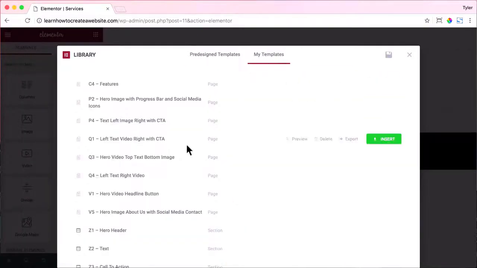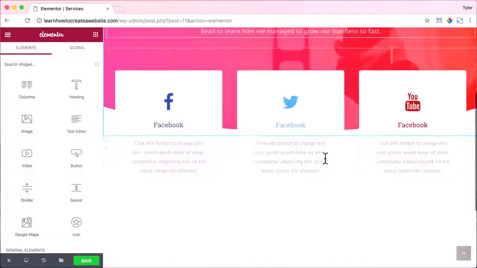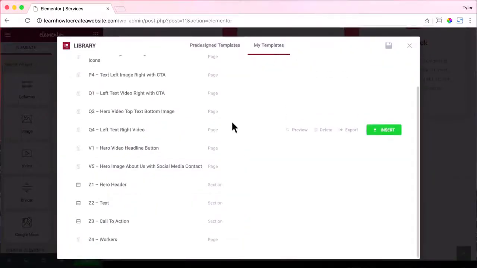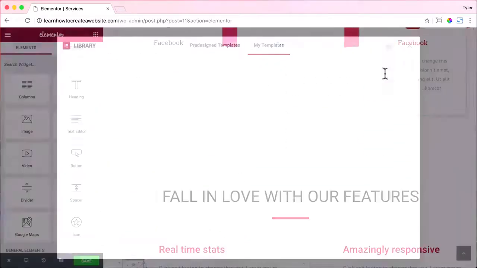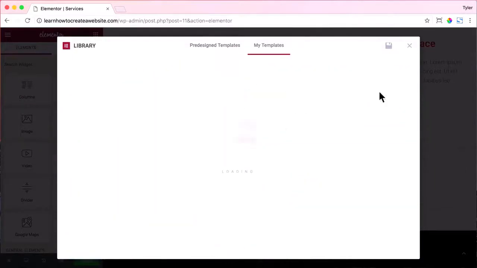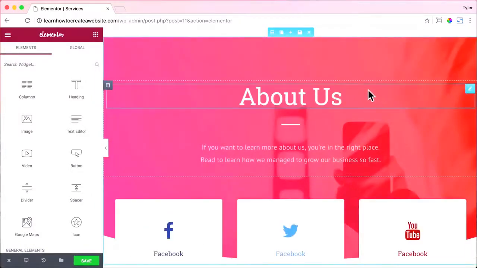And we're going to go to My Templates, and we're going to add all of them. So we're going to add V5. Very cool. Add template. Go to My Templates, and we're going to add C4. Very nice. Scroll down, go to Add Templates, go to My Templates, and P2. All right, awesome. And now we are going to edit it to our liking.